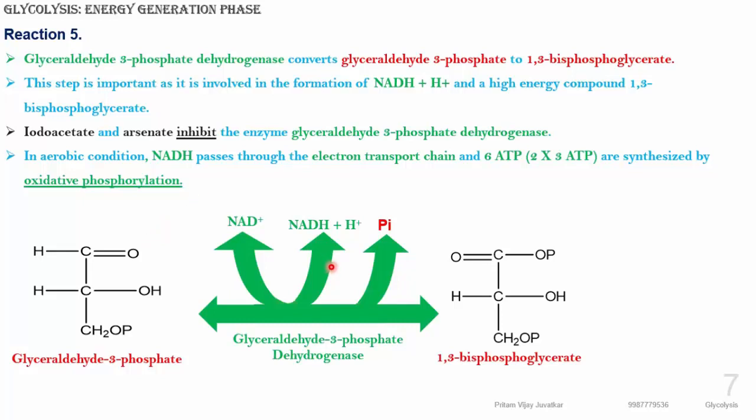NADH passes through the electron transport chain mechanism forming a total of 3 ATP, and since two molecules have been used, 6 ATPs will be formed in this reaction.